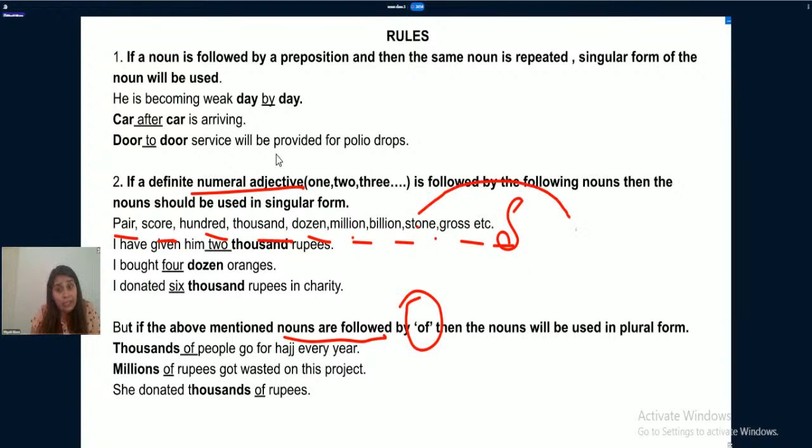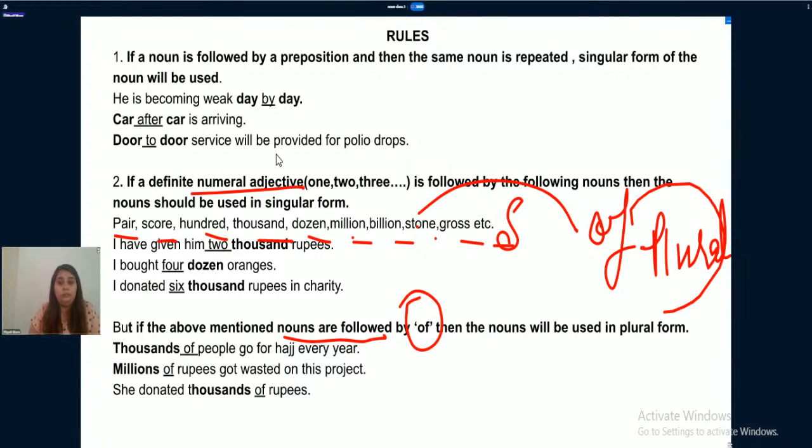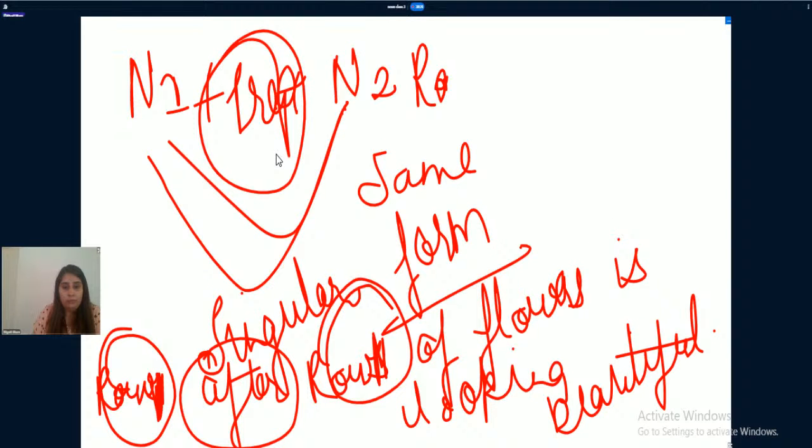If after them of comes, then they should be used in plural form. Are you people getting my point? If before them any numeral adjective is used, use them in singular form. If after them of is used, use them in plural form. Thousands of, see, you would understand from here.